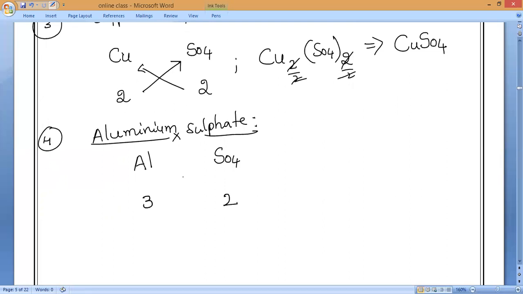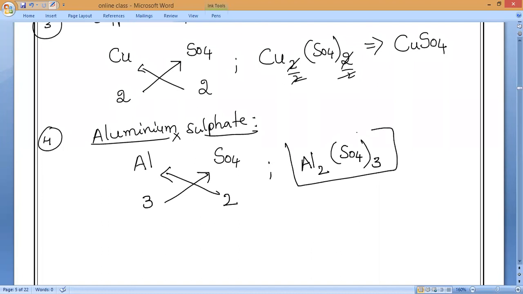Sulfate valency is 2. If you have done the crossing, what are we going to get, everybody? Al2 SO4 thrice. Remember, you should read it as thrice. It is not possible to bring it lower, so that itself is the formula. The chemical formula of aluminum sulfate is Al2 SO4 thrice. Till here it is ionic compounds. Some of the important ionic compounds and their chemical formulas, I taught you from yesterday.